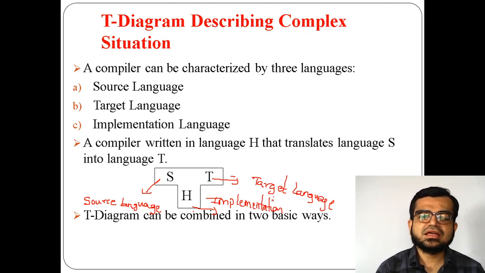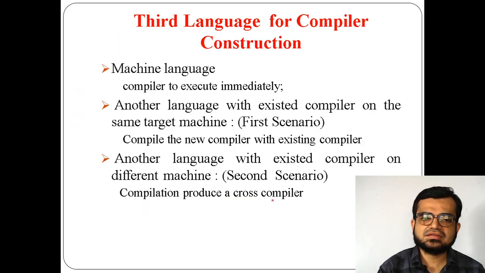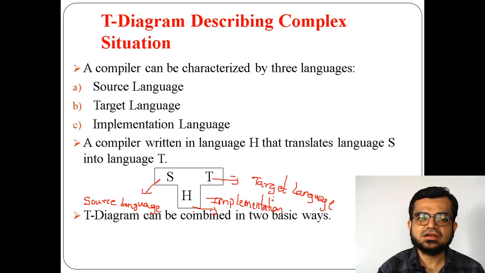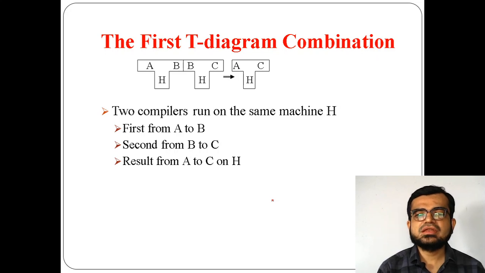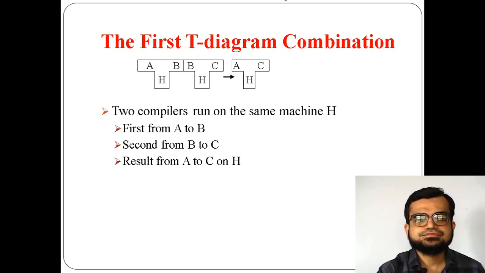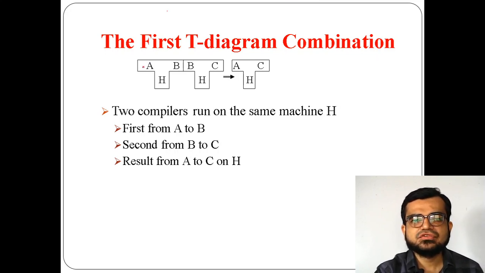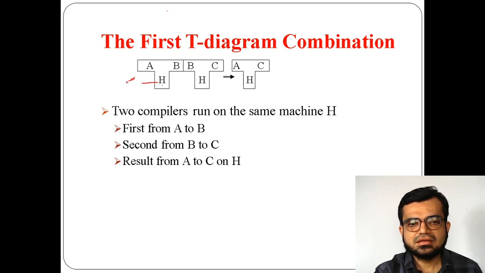This T diagram can be combined in two basic ways. Just now we have seen the scenarios, right? Now we will see the first combination of T diagrams. If you see the first T diagram, it tells us that you have taken a compiler with language H.